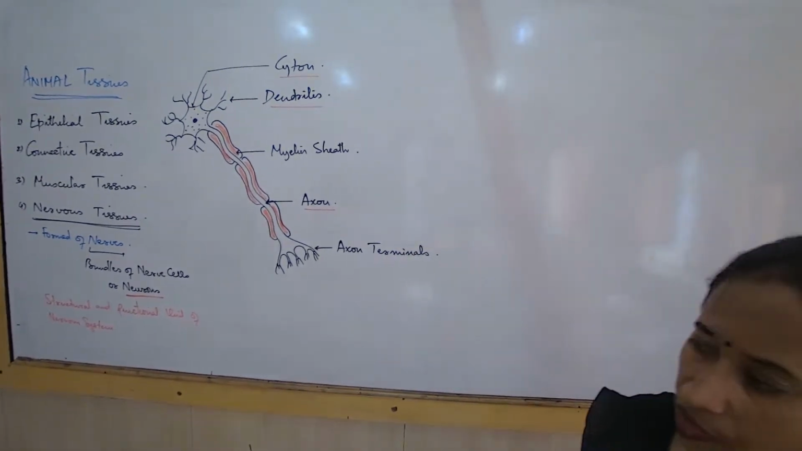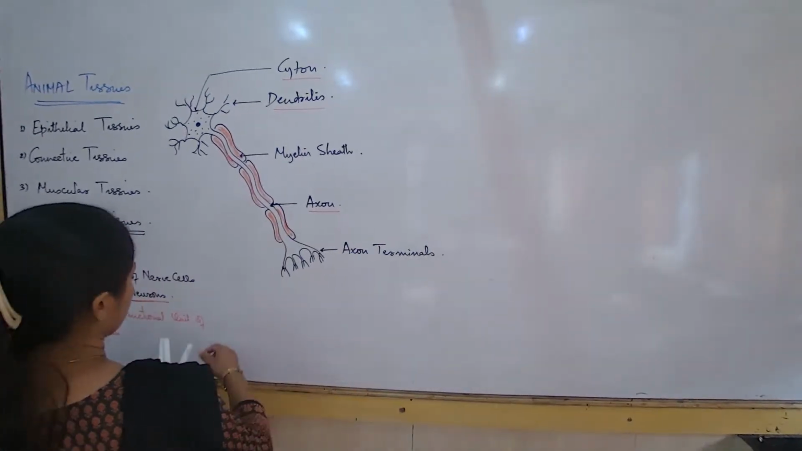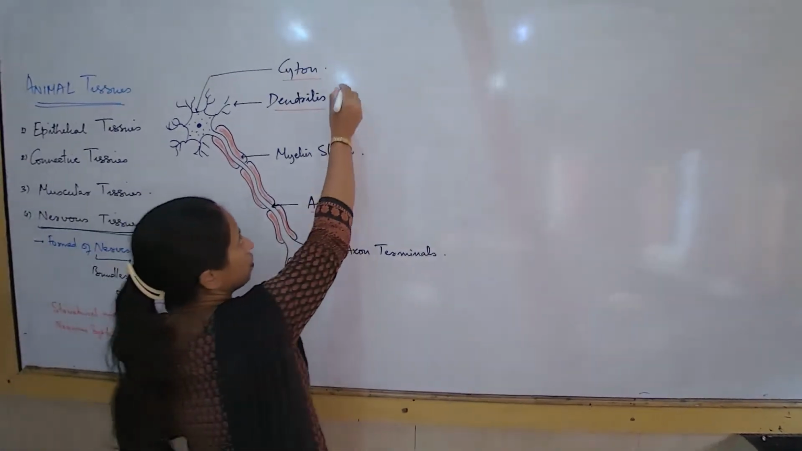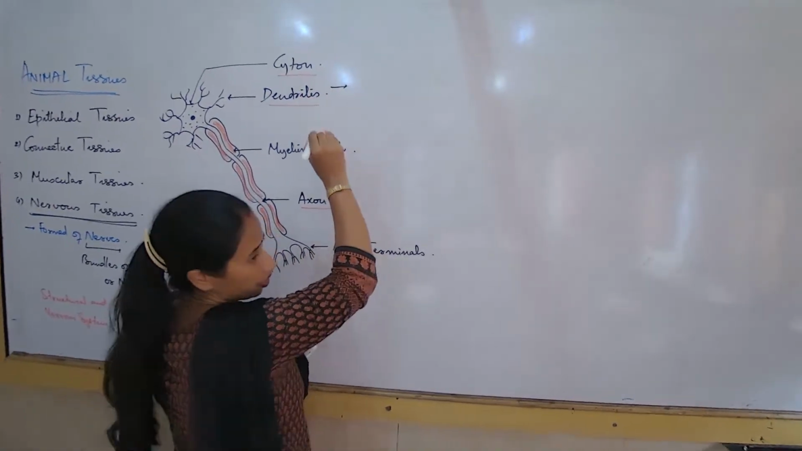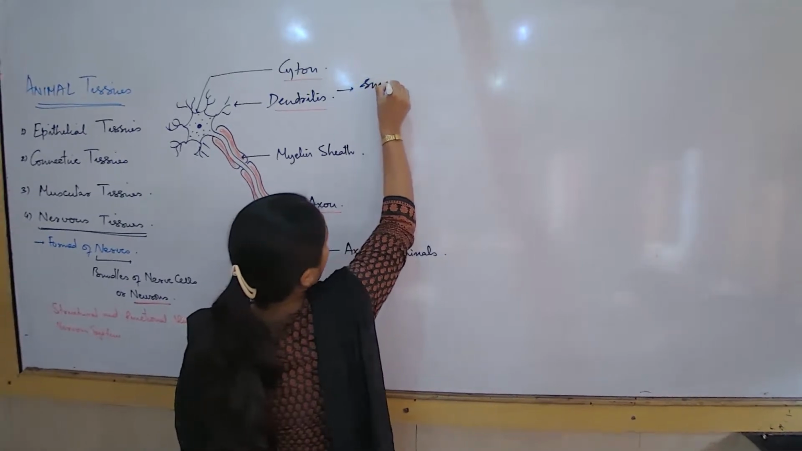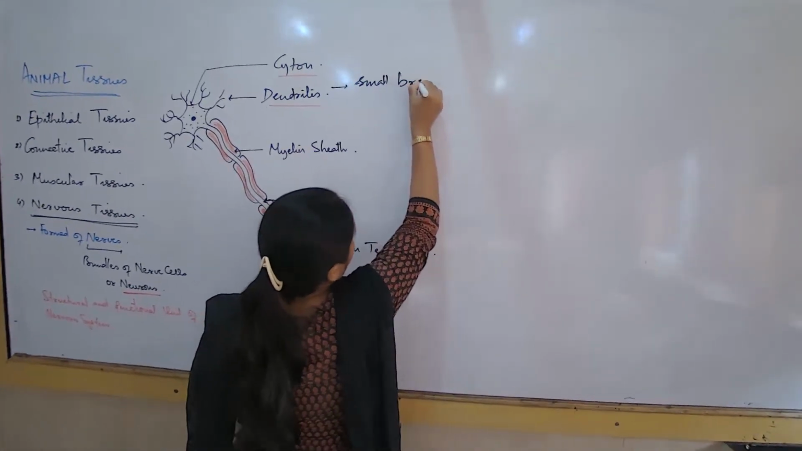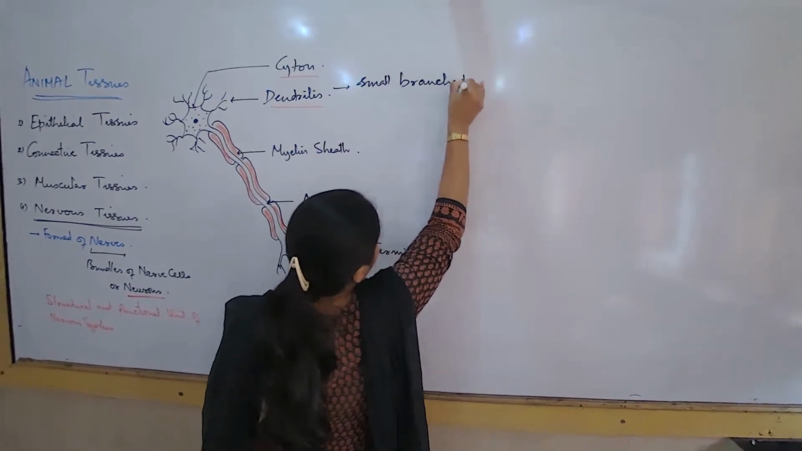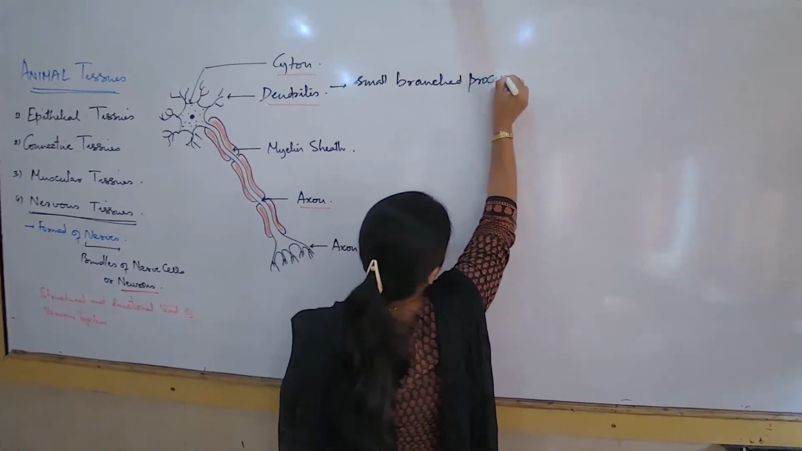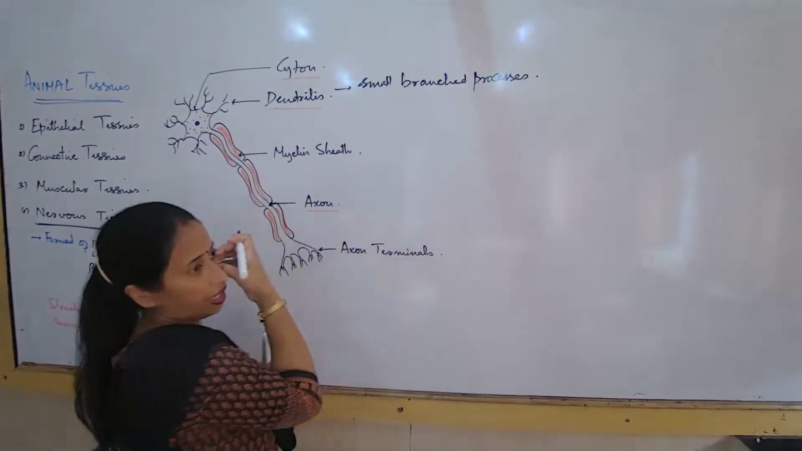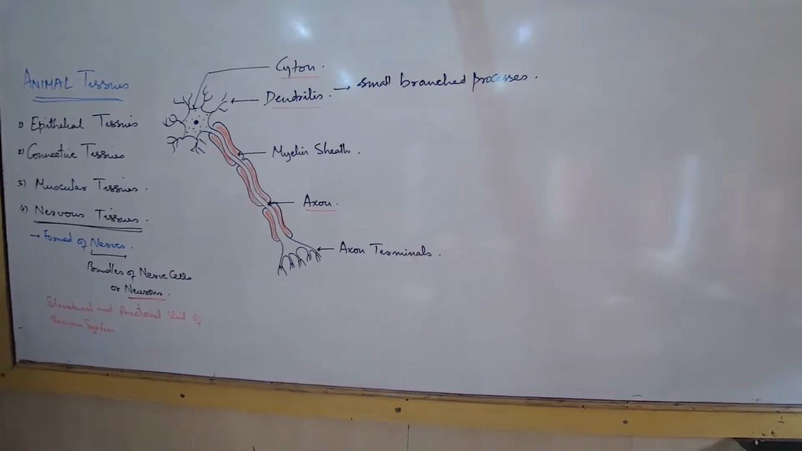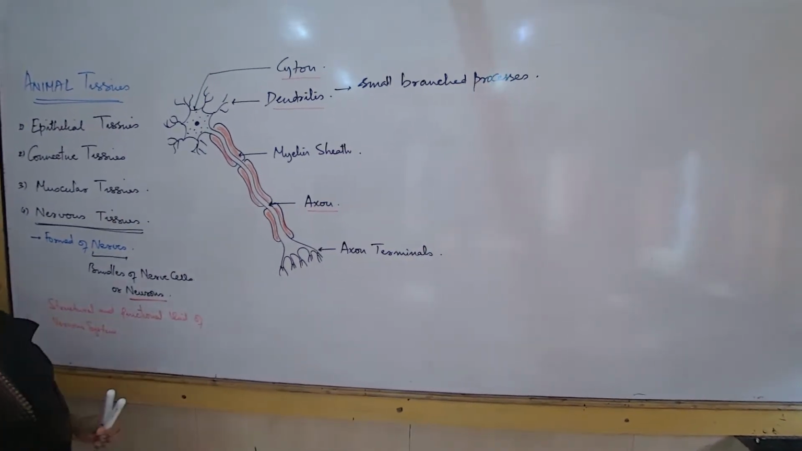Now, look into these parts of the neuron. I talk about the three most important parts. Dendrites. Let us start with dendrites. What are some of the characteristics and features of dendrites we should know? Dendrites are small branched processes. As from the diagram, you can see that the dendrites are small, branched, thread-like structures. That's why they are called small branched processes.